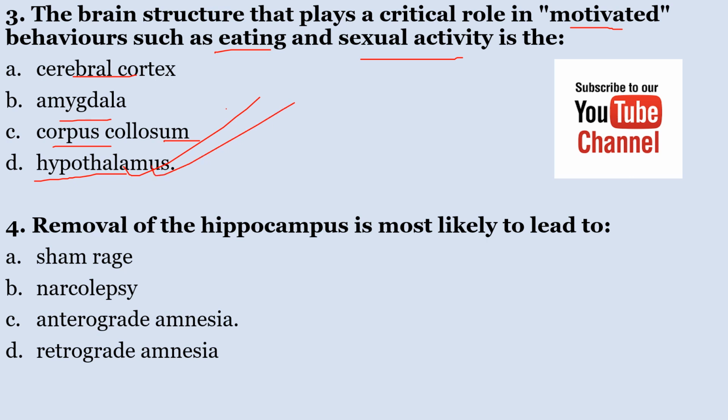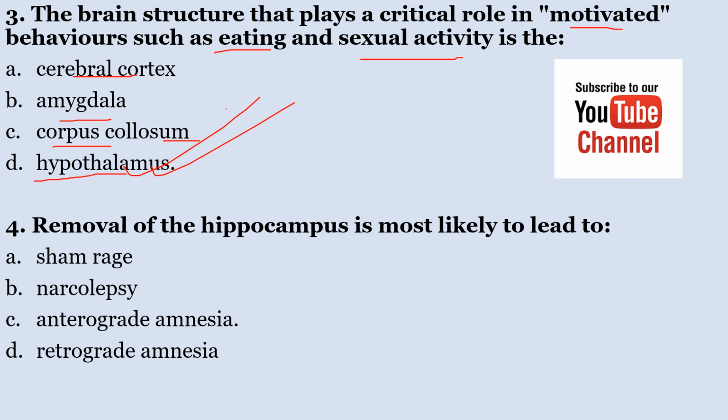Realize that it plays a vital role in maintaining homeostasis, and it also plays a critical role in releasing hormones that regulate emotions and motivate such behaviors as eating. So the correct answer here is D.